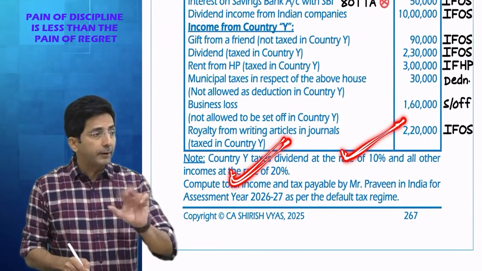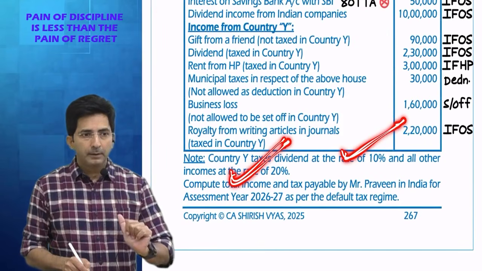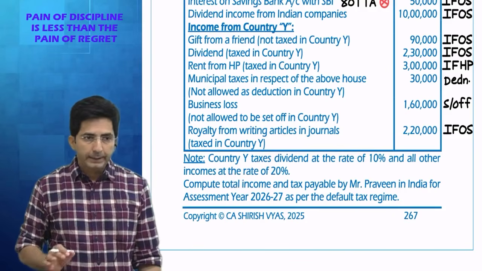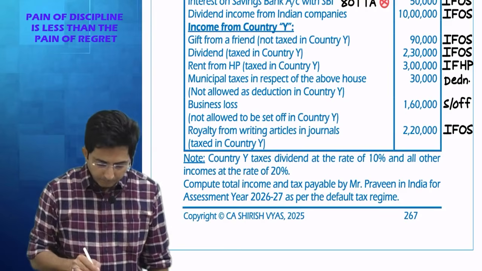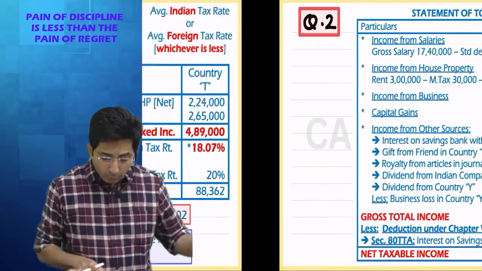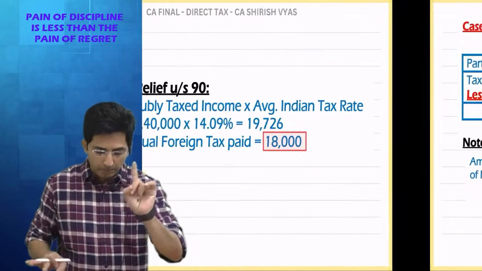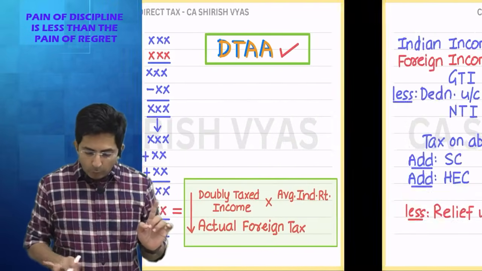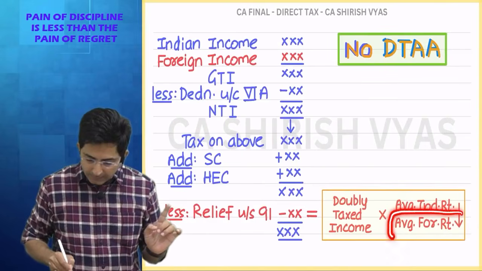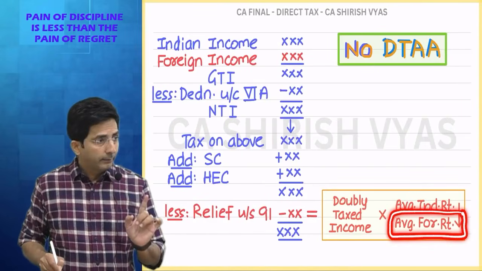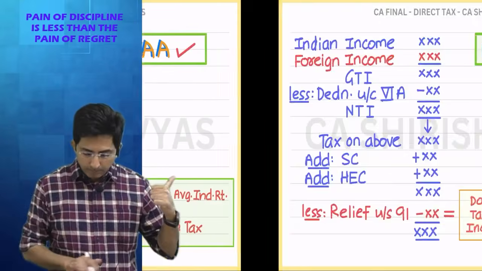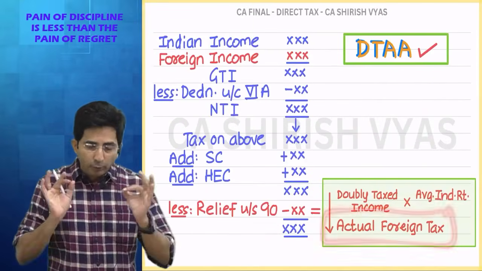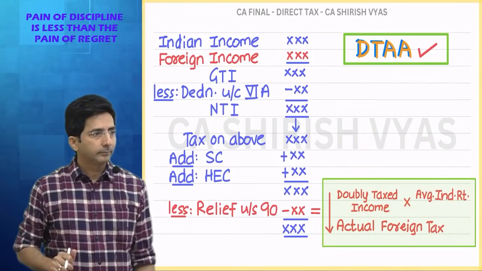But there are two different rates. We want the average. And now I will go purely as per foreign law. See, one thing you can learn by heart: whenever you want to find out the average foreign rate, and one more place, the actual foreign tax, then only you have to see the foreign law.